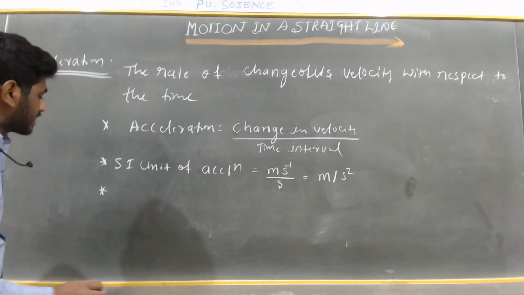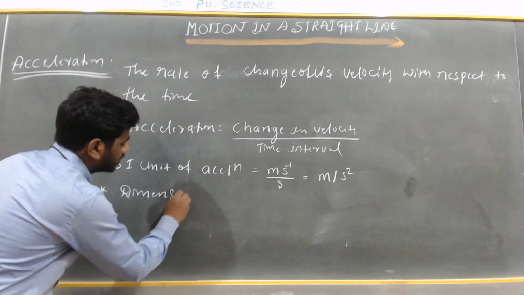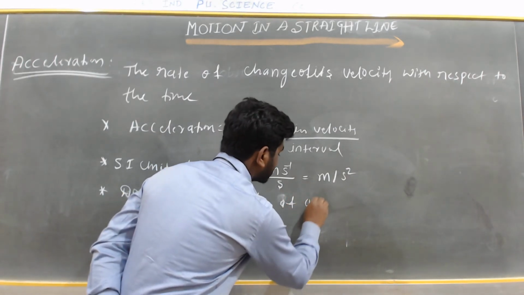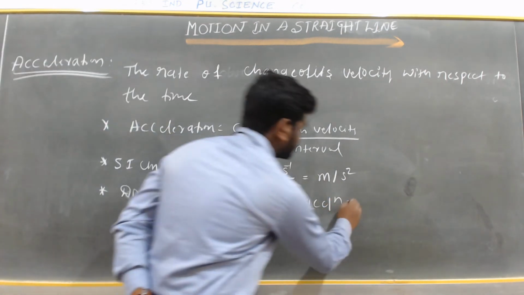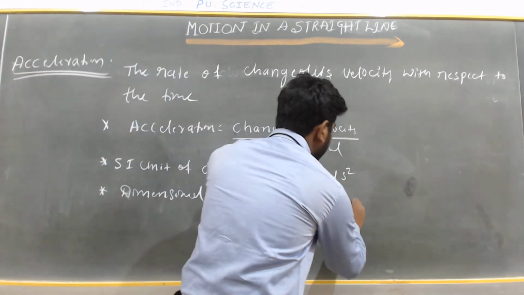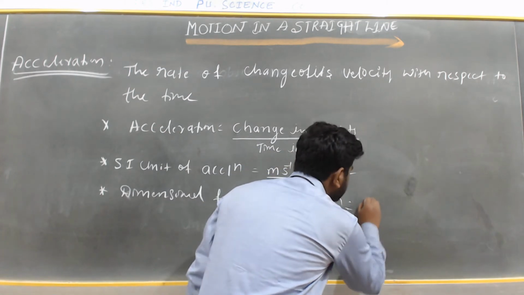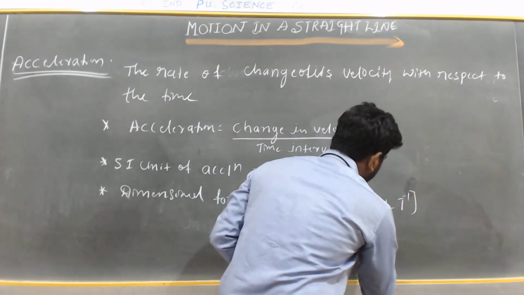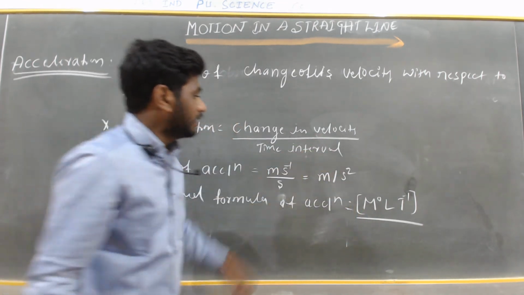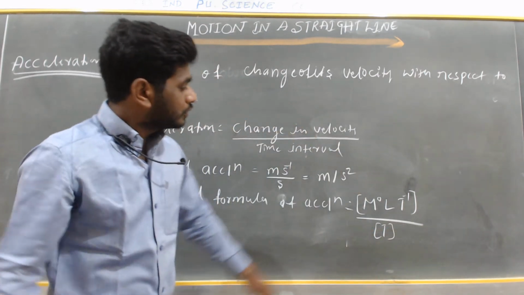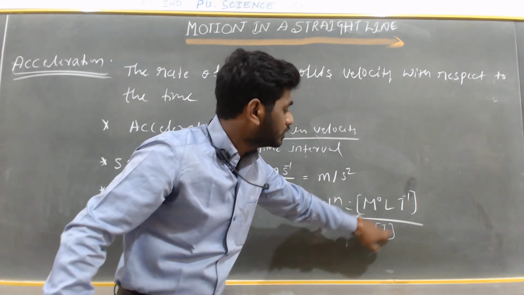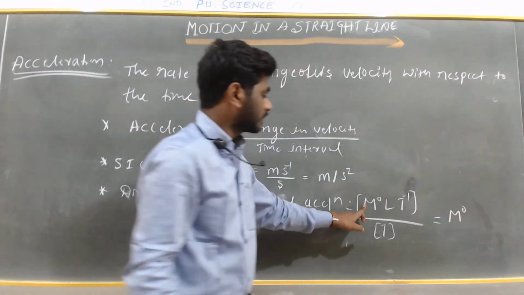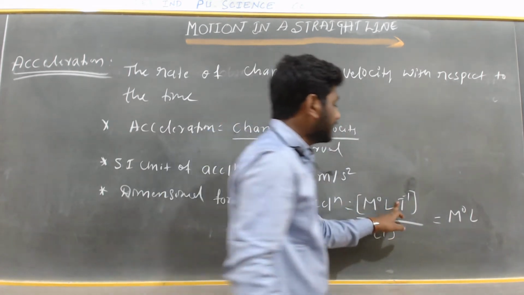The dimensional formula of acceleration: here the change in velocity I will write. The dimension formula of velocity is M to the power 0, L to the power 1, T to the power minus 1, divided by the dimensions of time. Taking the denominator term to the numerator, the dimension formula of acceleration is 0 dimension in mass, 1 dimension in length, and minus 2 dimension in time.